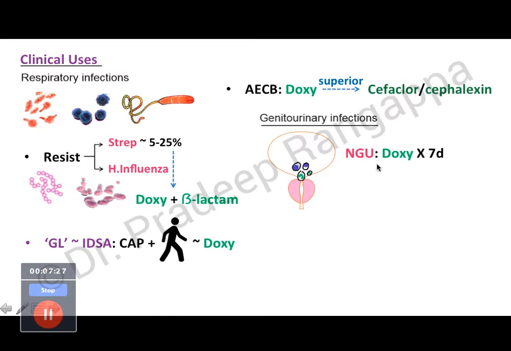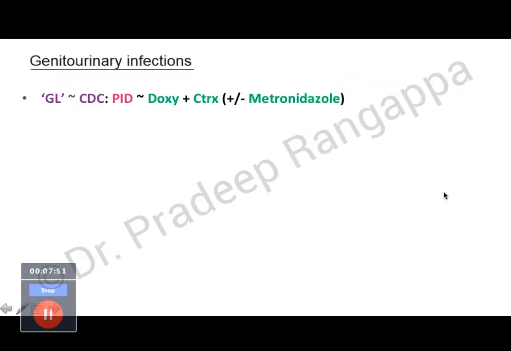For non-gonococcal urethritis, doxycycline for 7 days is found to be very effective. And 97% of the time the treatment is successful for non-gonococcal urethritis. And if it is prostatitis, doxycycline is given for 4 weeks. And doxycycline was found to be very effective against ureaplasma urealyticum, which typically causes these genitourinary infections. And if you look at the CDC guidelines for pelvic inflammatory disease, the drug of choice recommended is doxycycline with ceftriaxone plus or minus metronidazole.